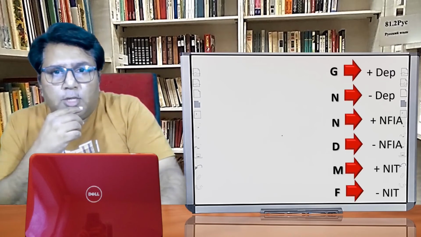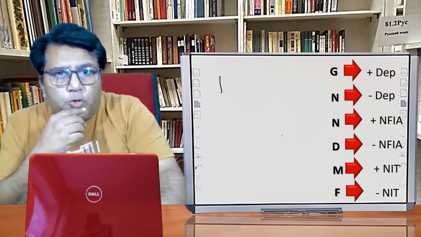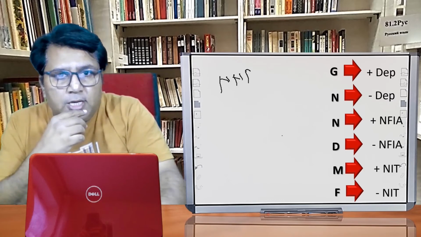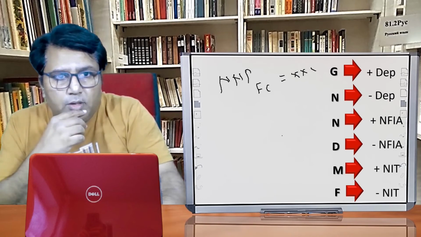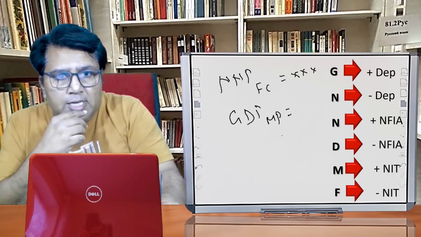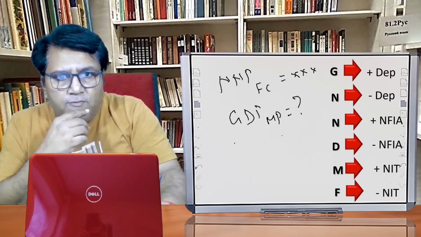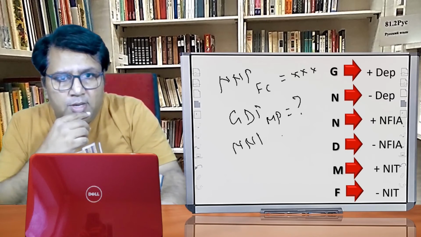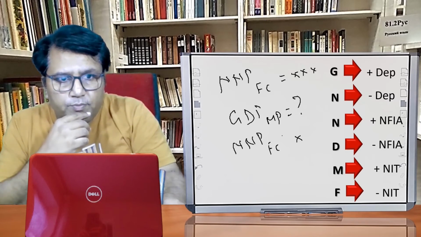Okay. Suppose national income is given to you, and we have to find out GDP MP. Let us see how to calculate it. Firstly, write down the information that we have. This is the information that we have, that is NNP FC.